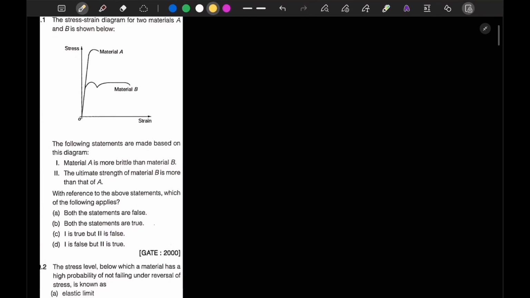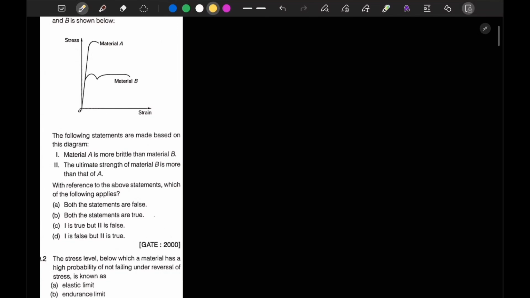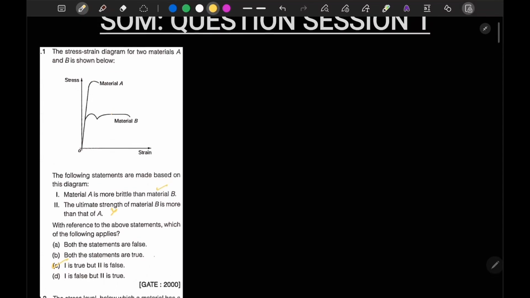It is mentioned that a stress and strain diagram with two materials A and B is shown in the figure. The following statements are made based on the diagram. The material A is more brittle than material B. Sure, material A is more brittle because it breaks just after its elastic limit, and material B is ductile, so material A is more brittle than material B. Correct. Ultimate strength of material B is more than that of A. Incorrect, because this is the ultimate strength of material B, and this is the ultimate strength of material A. So only statement 1 is true, but statement 2 is false.